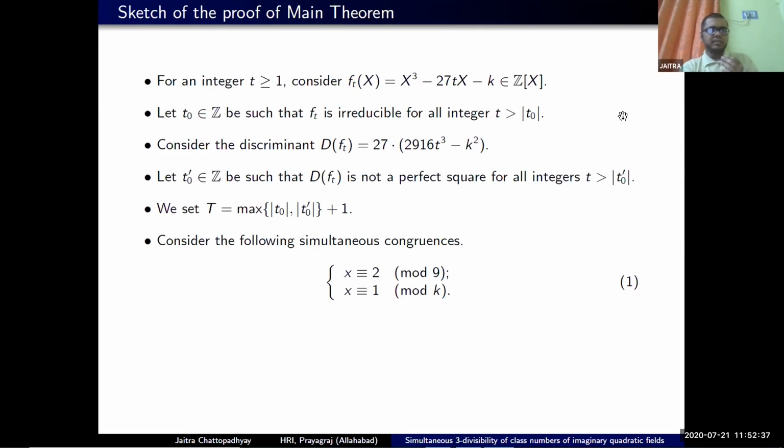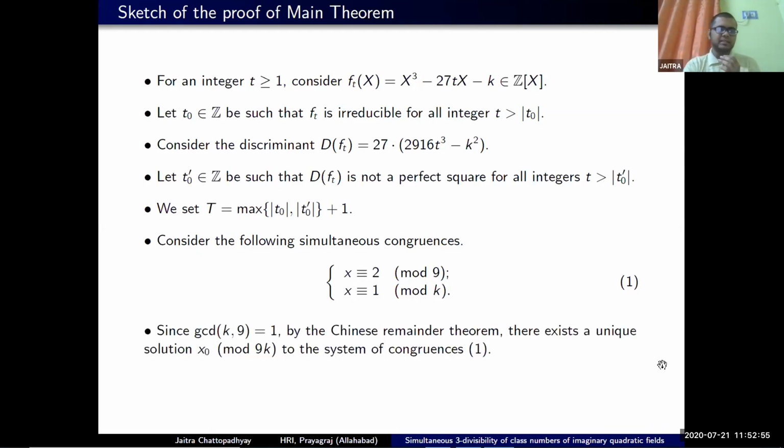So now we consider this simultaneous congruence. We will see in a moment why we are considering this. Here the moduli are 9 and k. Since k is assumed to be in the arithmetic progression 1 modulo 9, these moduli are coprime. So by the Chinese remainder theorem, we know that there exists a unique solution x₀, say, modulo 9k.